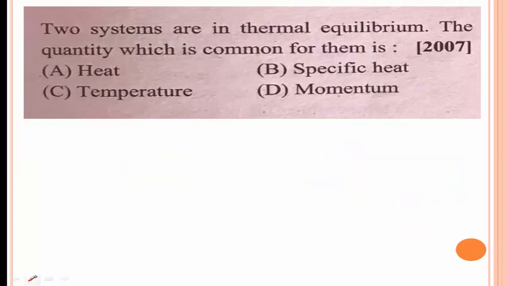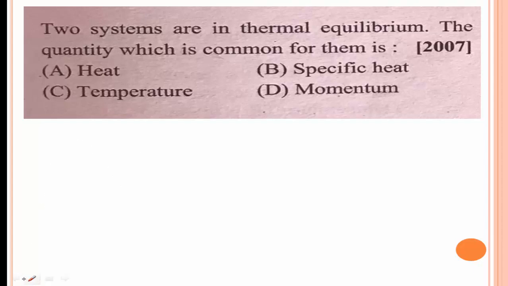The next problem is, two systems are in thermal equilibrium. When the two systems are in thermal equilibrium, the quantity which is common for them is, when the two systems are in thermal equilibrium.